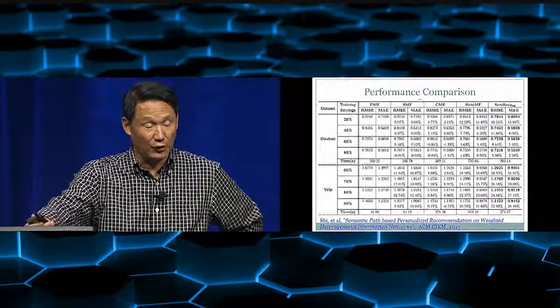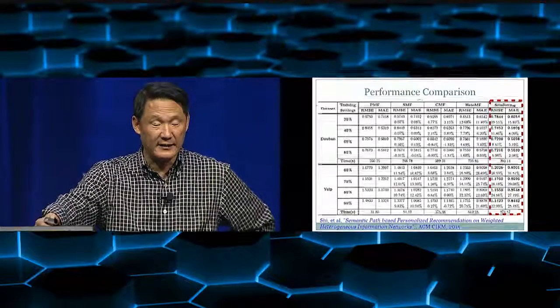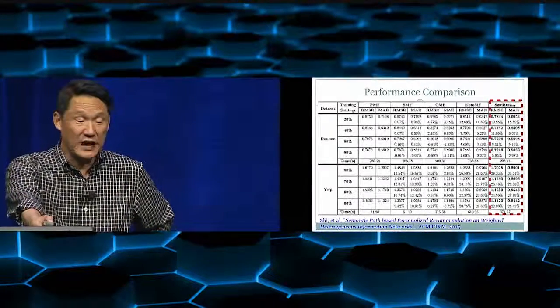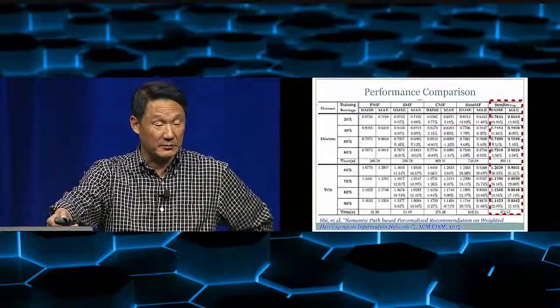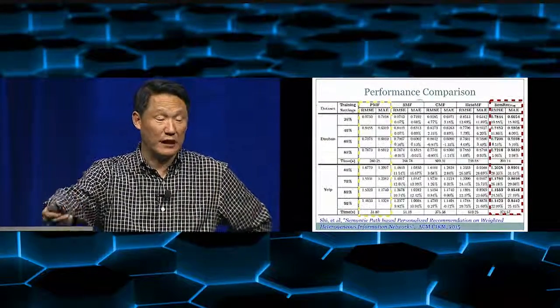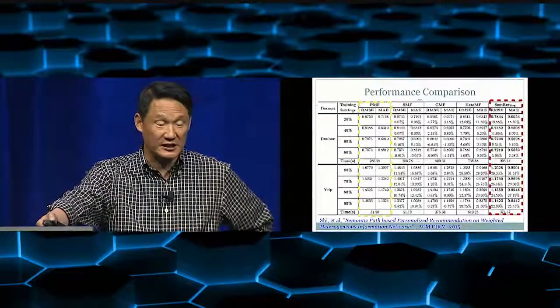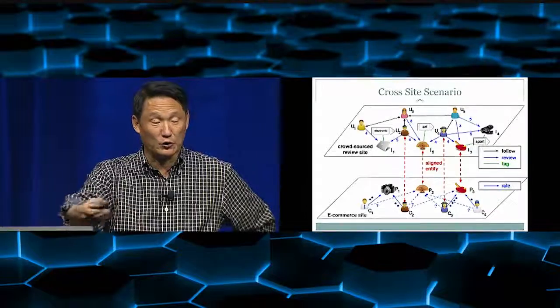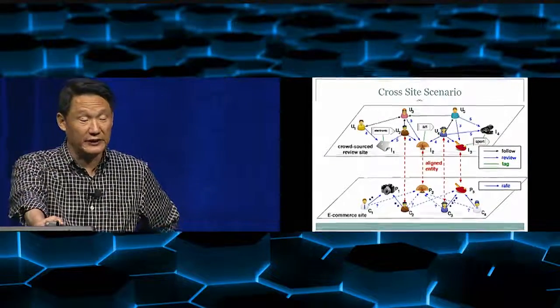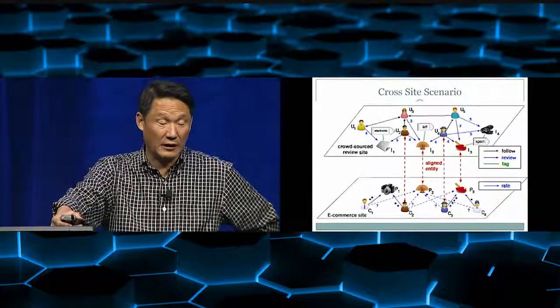Right? So if we look at it, we can see that by considering this multi-type information and fusing it together, we'll get a much better prediction than traditional collaborative filtering, which only considers the rating information. And then we can also connect different types of websites together.